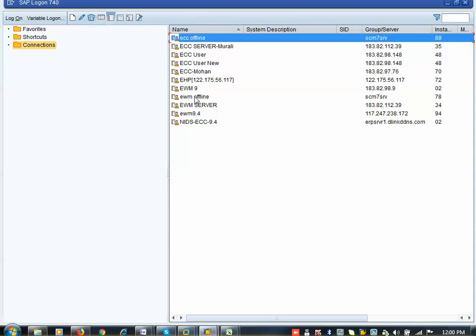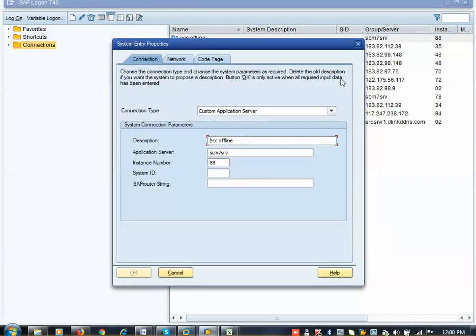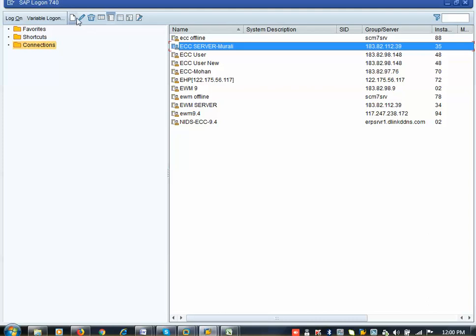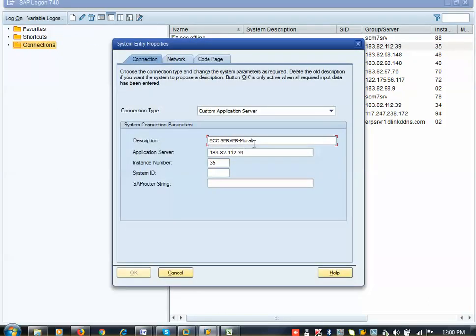I have created multiple entries here. I can edit this also. The same way, this is the online server here, so I can do the online server also. Here are the IP address, ECC server, application server, instance number, system ID. These are all maintained by the SAP basis team, and they have to give the details to us.